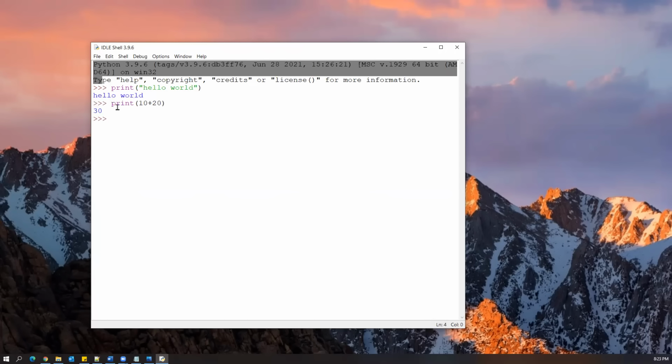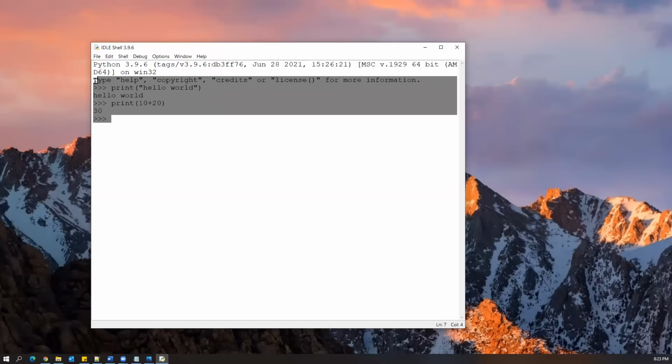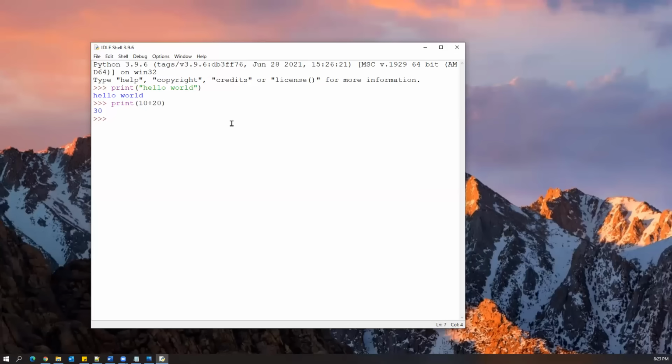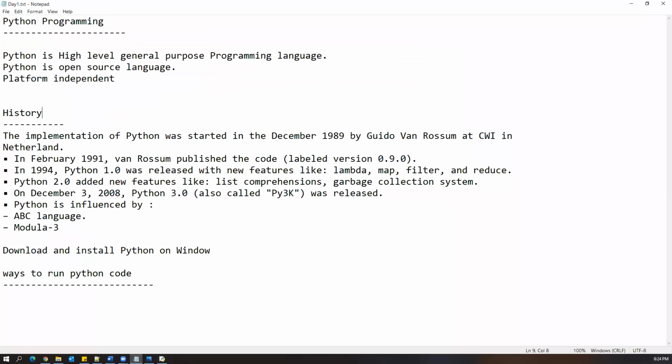So this is a simple IDE which is provided by Python itself. As a beginner, you can do some practice on this, but in actual projects we don't prefer to use it. These are all dynamic IDEs, in the sense that as soon as you press enter, the statement output is printed here directly. So this is IDLE, one of the editors we have, which is also called a Python shell.